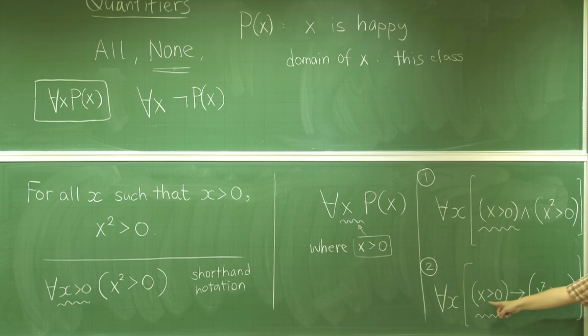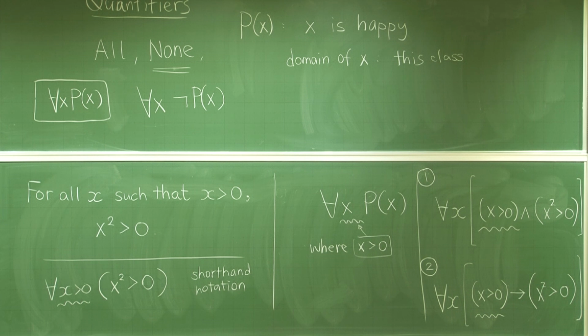On the other hand, if x is not greater than 0, so for all the other cases that do not fit here, we will make this part automatically true. Remember, this is the property of this implication. If this part is false, no matter what happens in the latter part, the whole thing is true. So the wrong x, the bad x, will not affect what we should consider at the beginning. Is that okay? So this is what I hope you to catch.